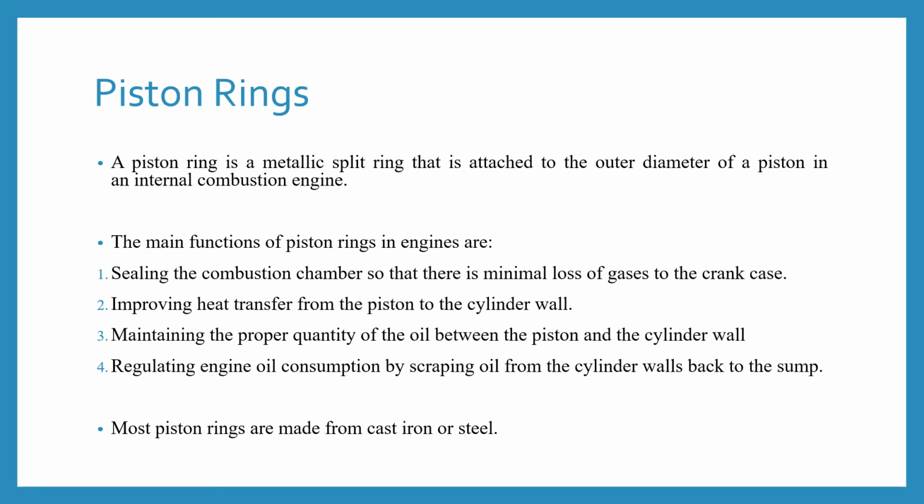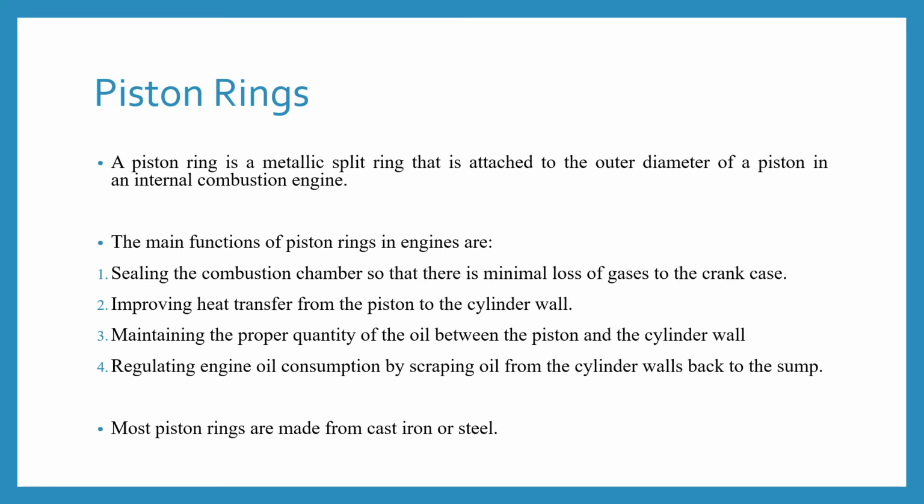Next is the piston ring. A piston ring is a metallic split ring that is attached to the outer diameter of the piston in an internal combustion engine.